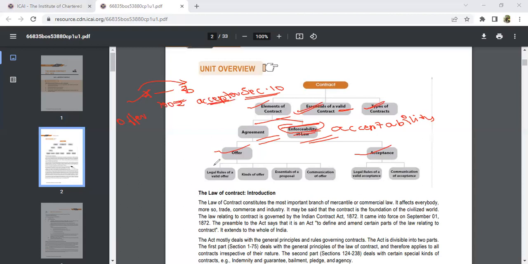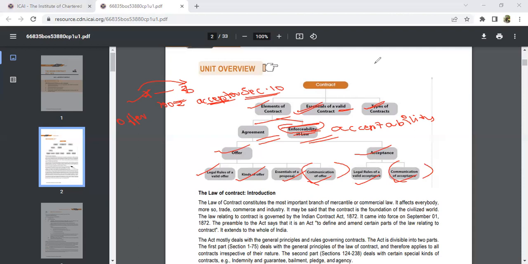In the same way, here we have some rules regarding offer. We have different types of offer. We have the essential things included in the offer. And if you're accepting any offer, what communication are you going to make regarding that offer? Even that you're going to study here. Apart from that, you see some of the legal rules of a valid acceptance. If you are accepting any kind of contract, what are the legal rules that you're going to follow? Along with that, just like you have communication of offer, you have communication of acceptance. Even that you're going to study in this chapter.